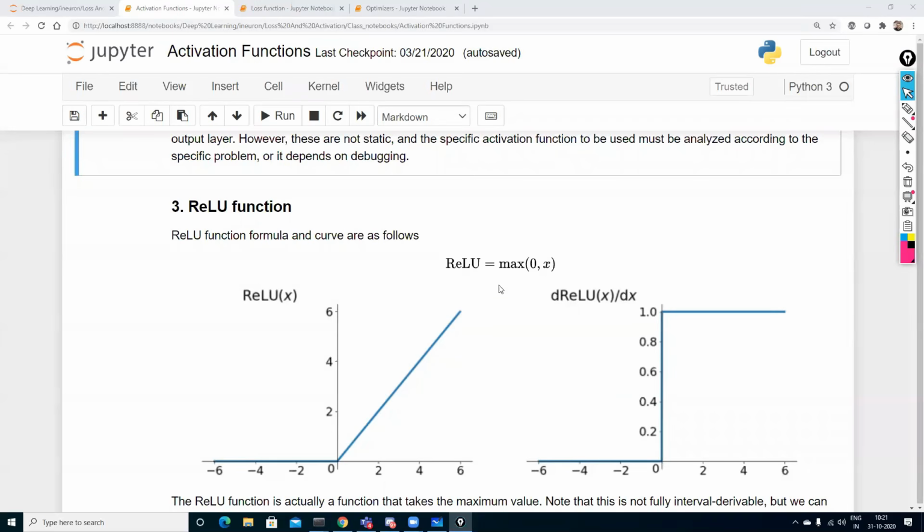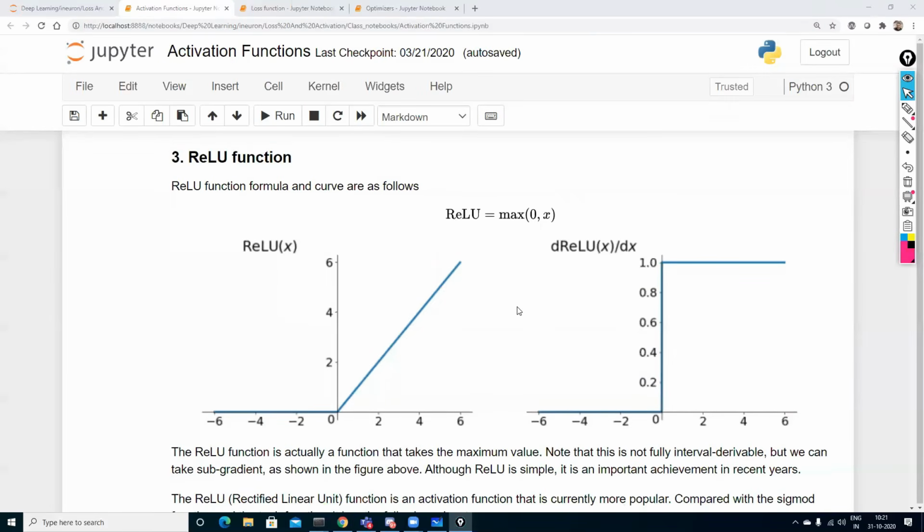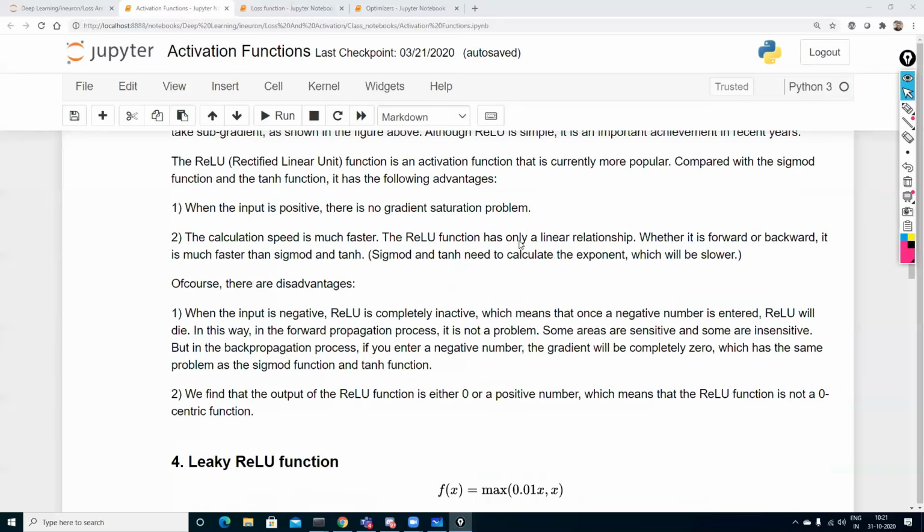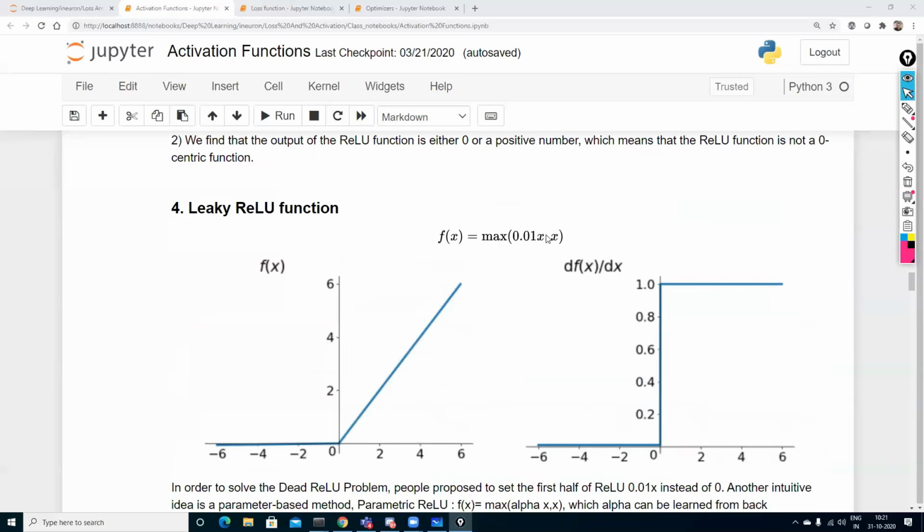But I told you that my derivative during back propagation is bringing us 0, and it is showing us a dying Relu, because if the derivative is 0, the whole value becomes 0. So in order to prevent this, we will be using leaky Relu. In leaky Relu, we will be multiplying a small constant with x.